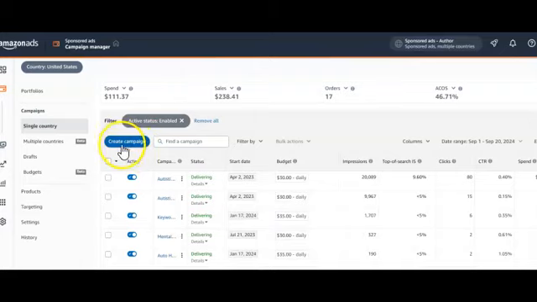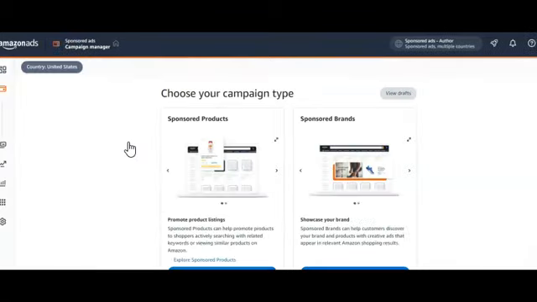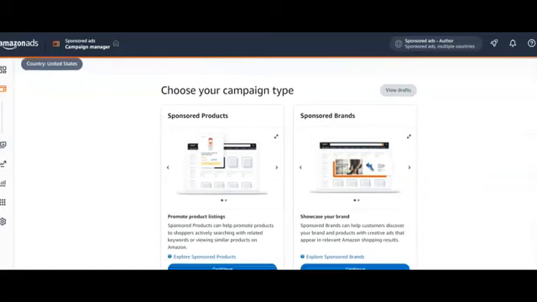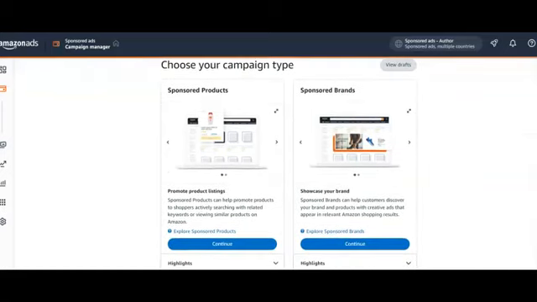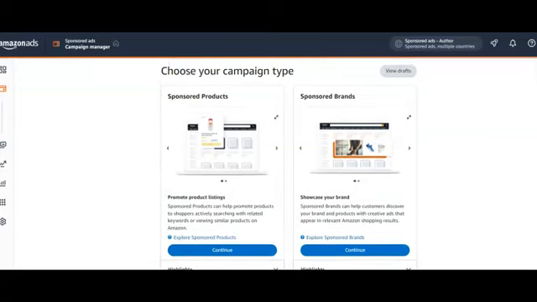So what you're going to do is click on create campaign, and that was what I was saying earlier, that once you have a campaign running, you don't need to go through the whole process of clicking marketing and coming down to this page. You just go straight to your Amazon advertising account and click on create campaign. So I'm going to click on create campaign so we can create our manual campaign. It's the same format we used with the auto, nothing changes, except that we'll be picking the list of keywords we want to target and the book we want to target manually.